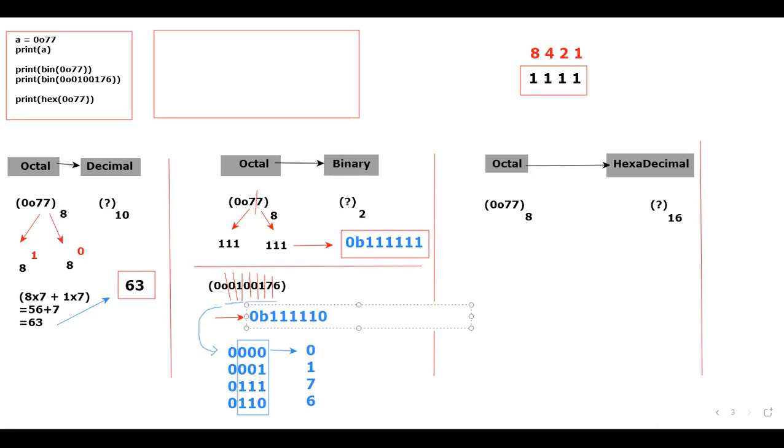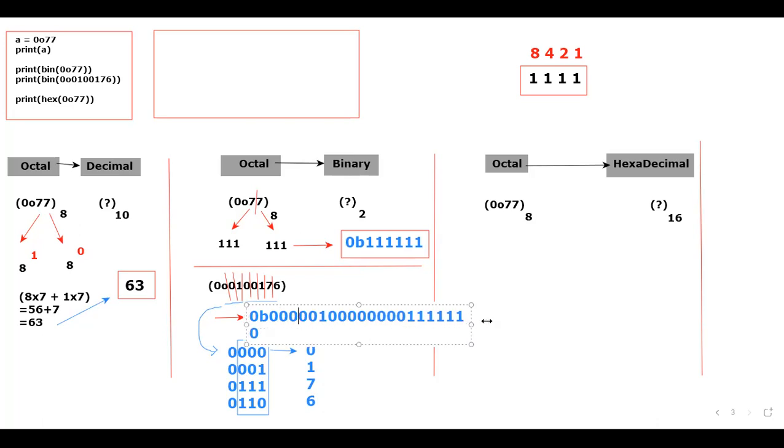What about 1? 001. What about 0? 000. What about 0? 000. What about 1? 001. What about 0, 0, 0?